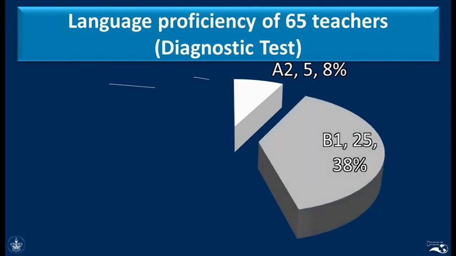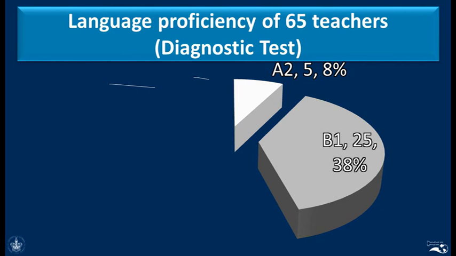It was also very surprising and very disappointing to find that 25 of these teachers obtained a B1, and of course this corresponds to 38% of the total population of 65 teachers.